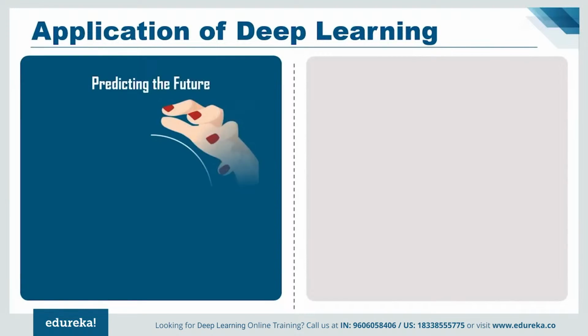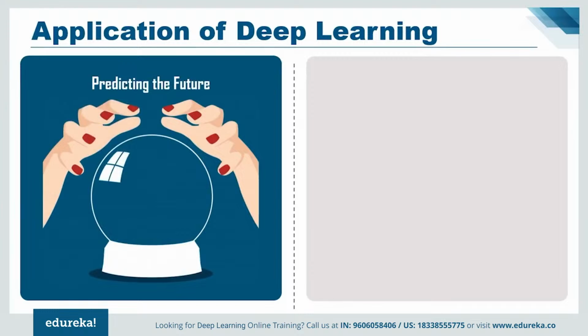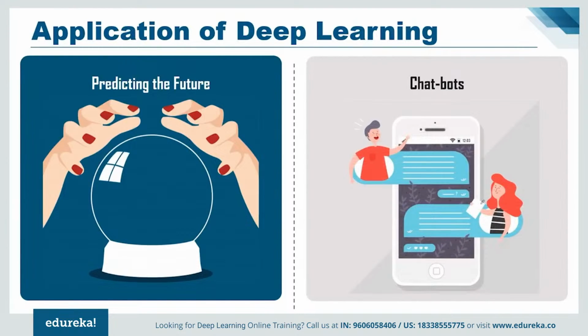Now, if we talk about predicting the future, deep learning can help us in predicting earthquakes and tsunamis beforehand so that preventive measures can be taken to save many lives from falling into the clutches of natural calamities. Another implementation of deep learning is chatbots. Now, all of you have heard about Siri, which is Apple's voice-controlled virtual assistant. Believe me, with the help of deep learning, these virtual assistants are getting smarter day by day. Chatbots also work with the help of deep learning.